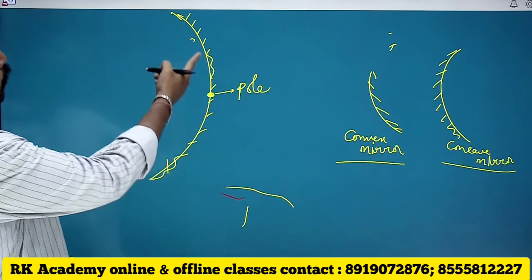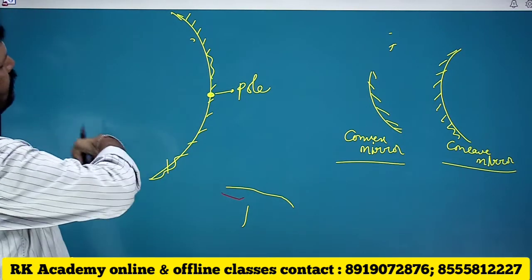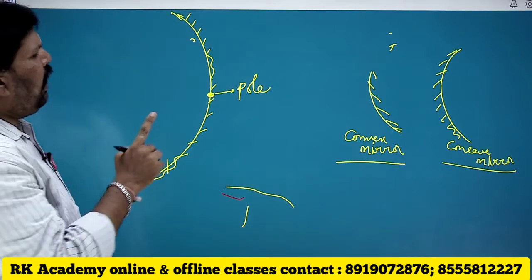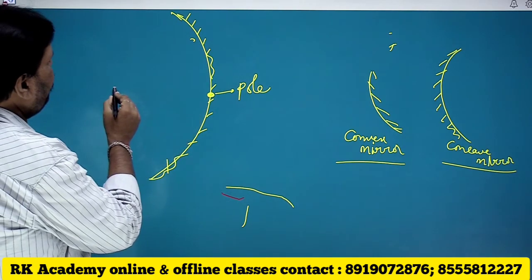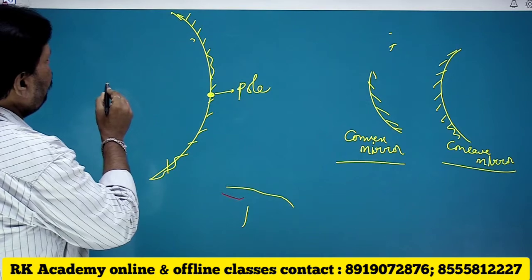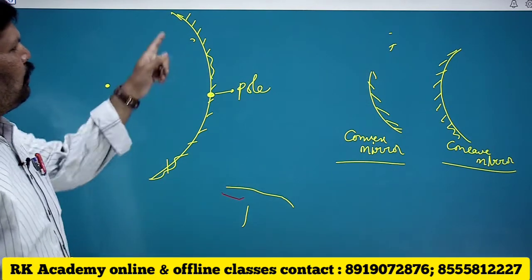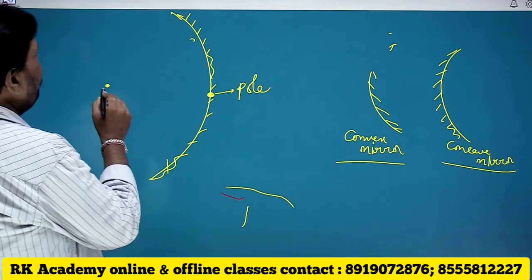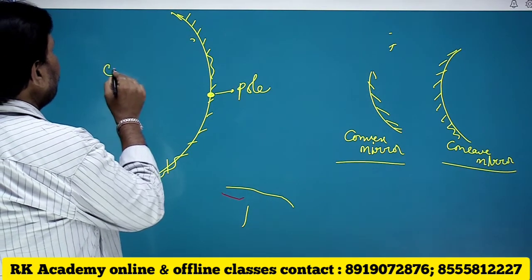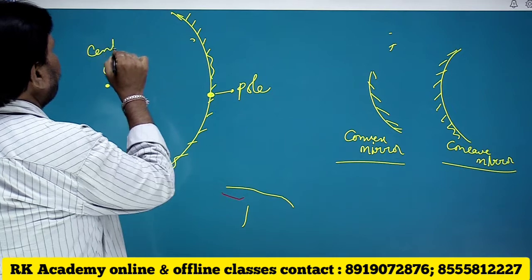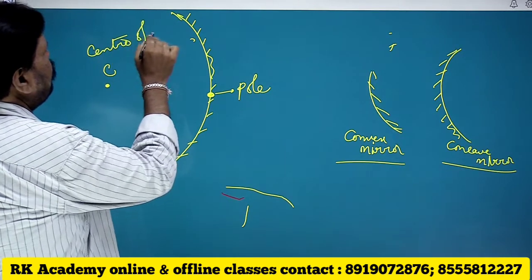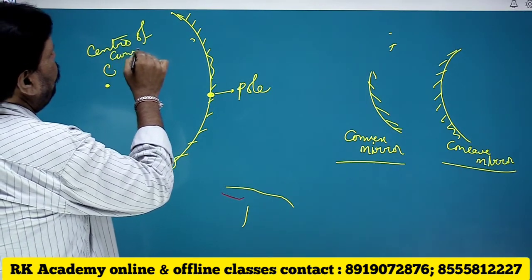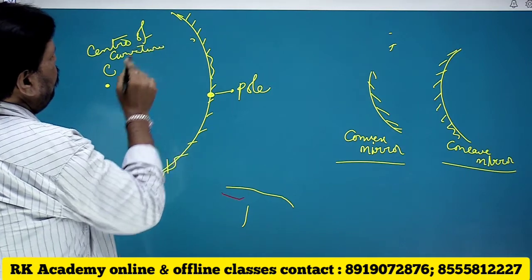And if you form this into a whole sphere, that will have a geometric center of which the reflecting surface is a part. So this geometric center is known to be center of curvature.